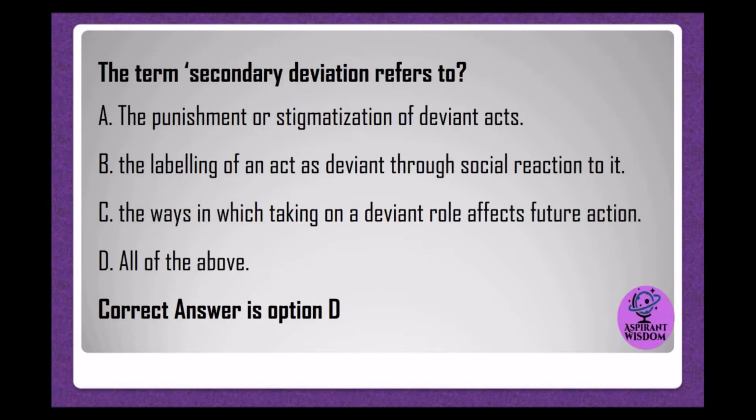The term secondary deviation refers to A. the punishment or stigmatization of deviant acts. B. the labeling of an act as deviant through social reaction to it. C. the ways in which taking on a deviant role affects future action. D. all of the above. Correct answer is option D.